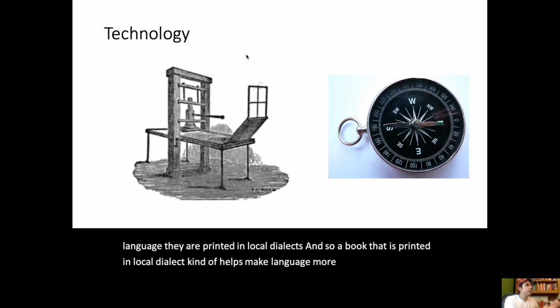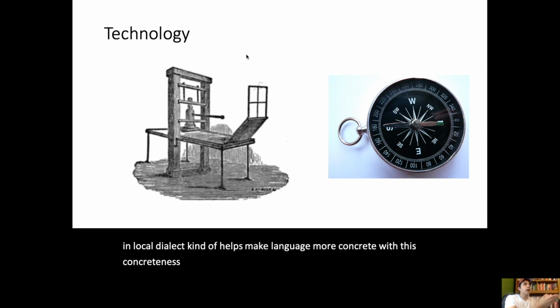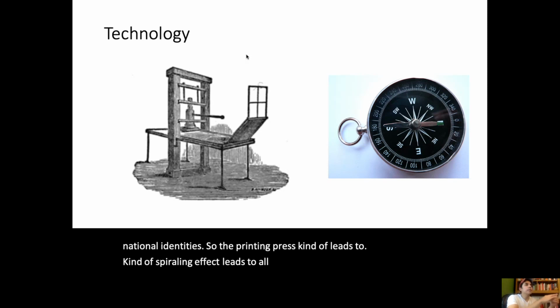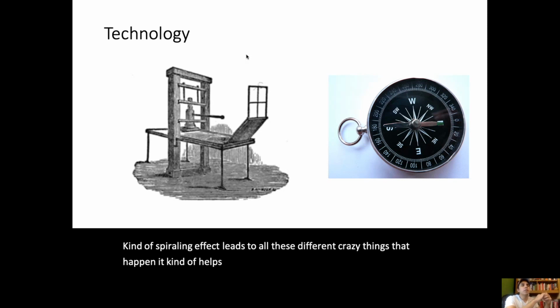And with this concreteness of language, so to speak, a national identity becomes more established. So the printing press has a kind of spiraling effect, leading to all these different crazy things that happen. It helps establish or leads to nationalism.